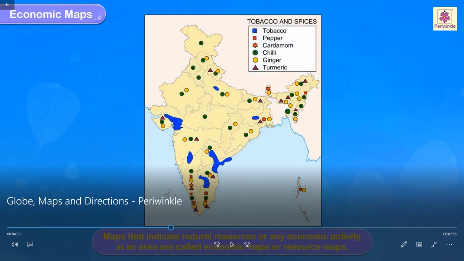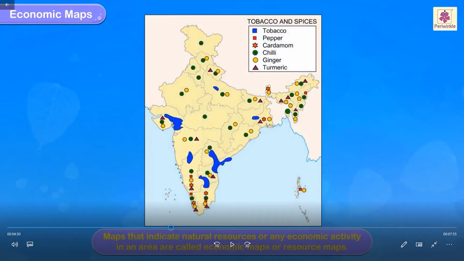Maps that indicate natural resources or any economic activity in an area are called economic maps, or resource maps we also say. In economic maps, or resource maps, tobacco is indicated by the blue color in a square shape, then pepper, cardamom, chili, ginger, turmeric. They didn't write the entire words there. So they use symbols to represent various things, like where tobacco is, where we can see pepper, ginger, turmeric. So it is easy to understand the map.